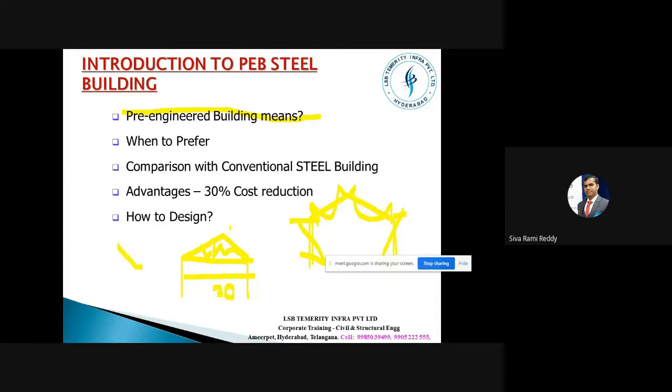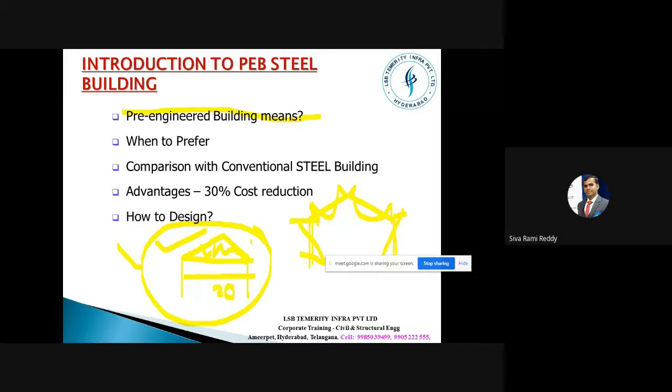So pre-engineering, in a sense, when I use this first concept, let me say it is the rolled section concept. There are standard steel profiles that we normally go through from our academics, like ISMB sections, angle sections, channel sections, tubular sections, square sections, rectangular sections. All those sections are standard sizes, like ISMB 300, ISMB 400. For ISMB 400, flange thickness, flange width, web depth, web thickness are very standard. So for a conventional steel structure, they can straight away take these standard profiles which are available in the market, and then you can execute it.